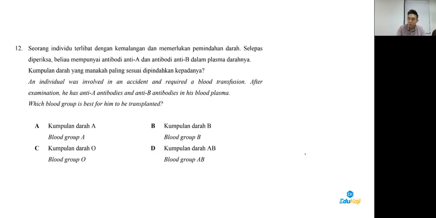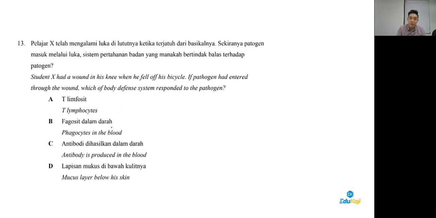And for question 12, an individual requires a blood transfusion. Guys, the individual needs a blood transfusion. He has these two antibodies, which means what? If he has these two antibodies, it means he is blood group O. He is blood group O. Okay. All right. So 12 answer is C.